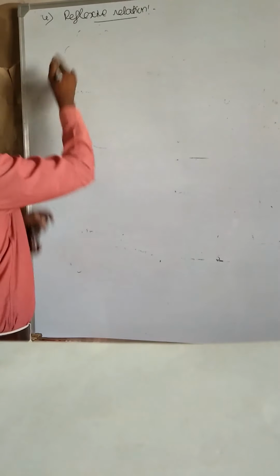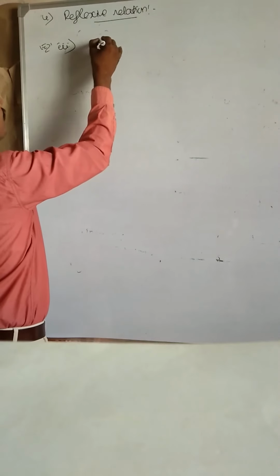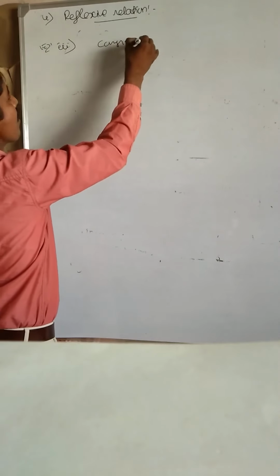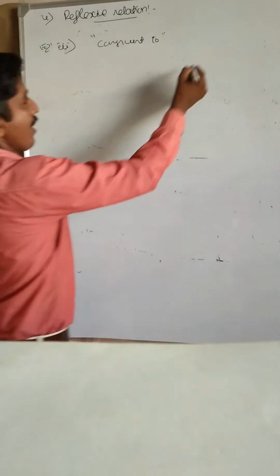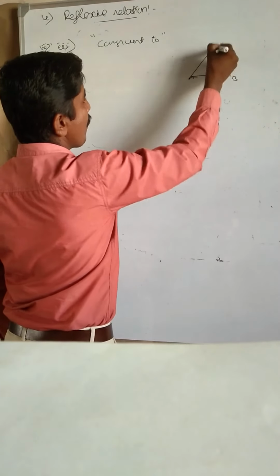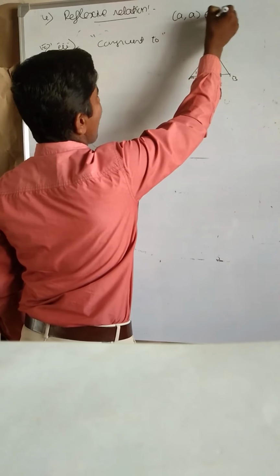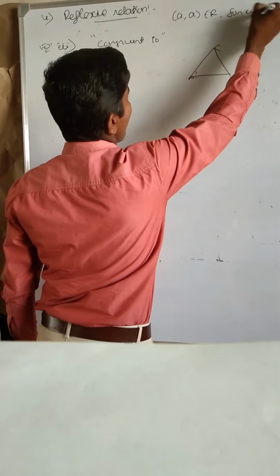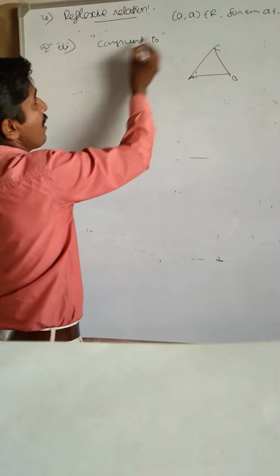Now I am taking a third example, reflexive. Congruent to relation. Is it reflexive? Reflexive means here, triangle ABC I am taking. We know the reflexive definition: (A, A) belongs to R for every A belongs to set A. A is related to itself.